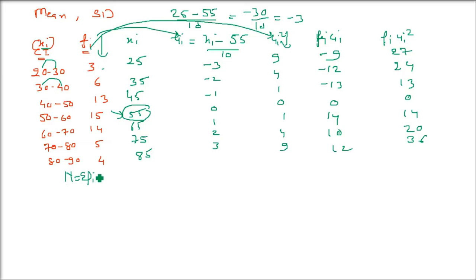This is the formula of variance. So N is what? Sigma fi. Just add each term of the second column, which is 60 in this case. Sigma fi ui. Now add this sixth column, sigma fi ui. So this is 2, because negative and positive will make it 2. Now sigma fi ui whole square. Just add all these, sigma fi ui whole square, and that is going to be 134.